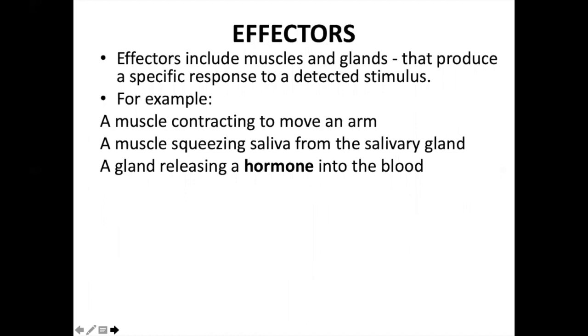The effectors mainly include the muscles and the glands, and they produce a specific response to a detected stimulus. For example, a muscle contracting to move an arm, a muscle squeezing saliva from the salivary gland, or a gland releasing a hormone into the blood. Just earlier, we learned how the dog's mouth was watering. It is because it had received a stimulus, and that was the response it gave.